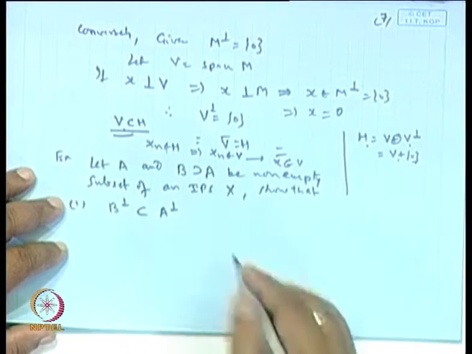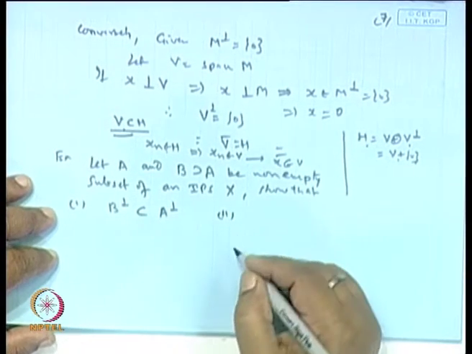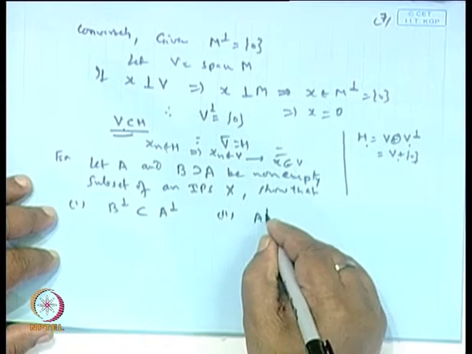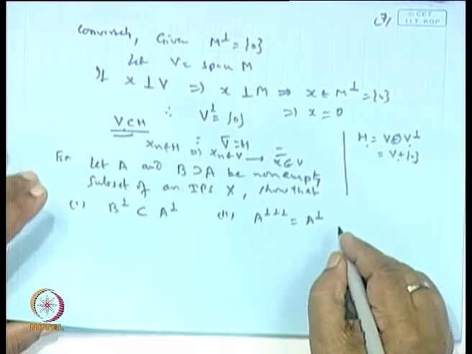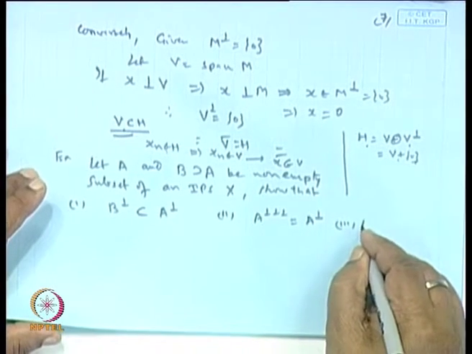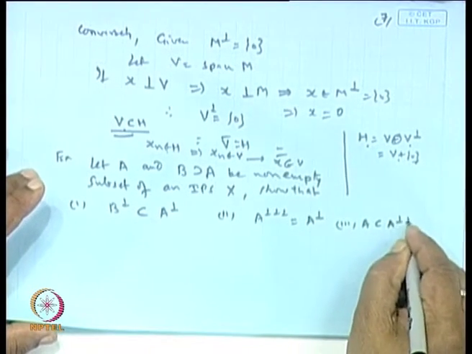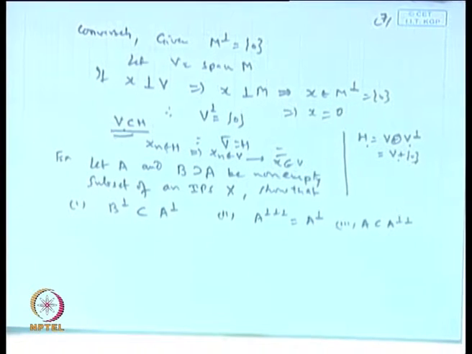Second is A perpendicular, this is obvious of course, A perpendicular. And third one, which is already proved, we have seen, A is a subset of A perpendicular perpendicular. This we have already discussed.